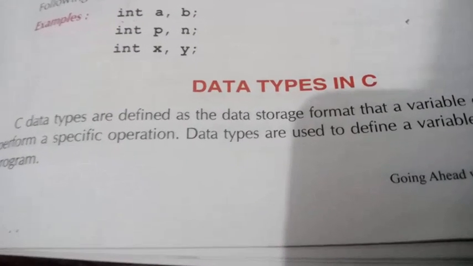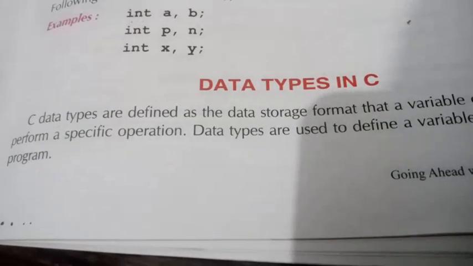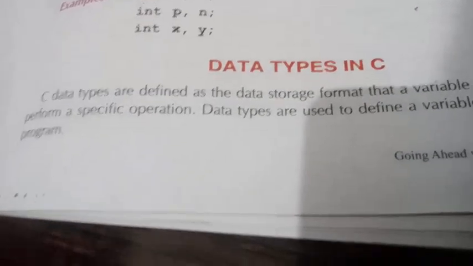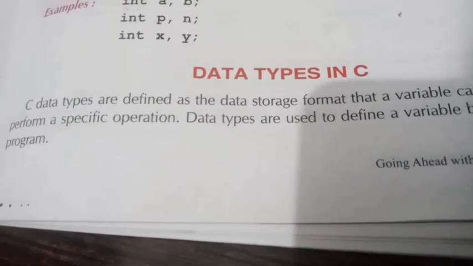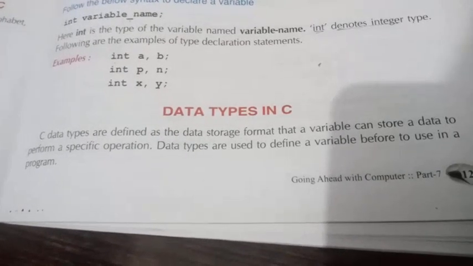Now we will move on to data type. In data type, we can say type of data. Data is of which type, okay. So C data types are defined as the data storage format that a variable can store to perform a specific operation, okay.